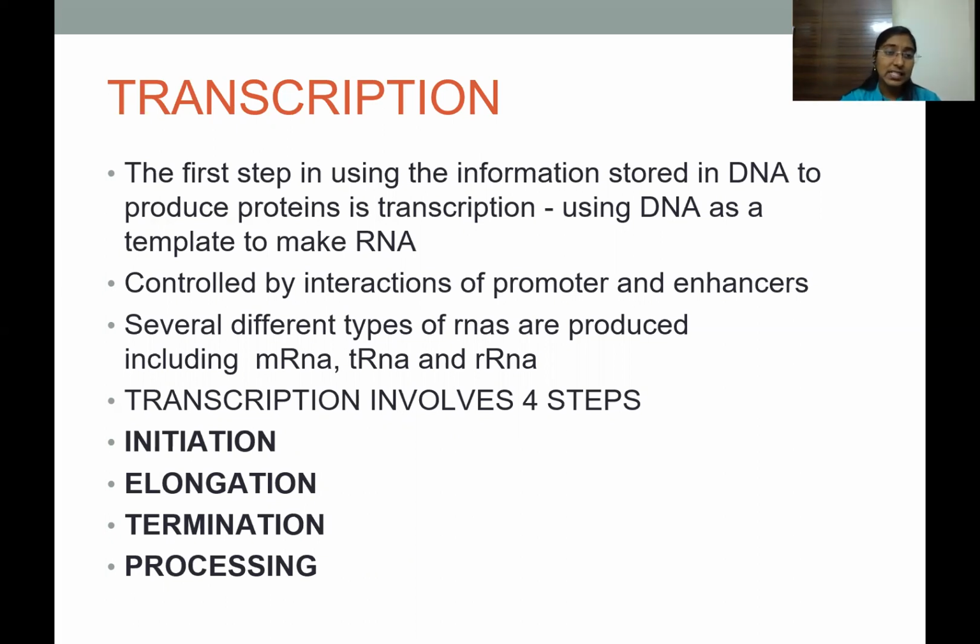Initiation is the identification and binding of the RNA polymerase to the DNA, and elongation is the addition and synthesis of the next upcoming mRNA sequence, and termination is ending the process. And there is also processing, where the RNA that is produced is processed and then made ready for the translation.